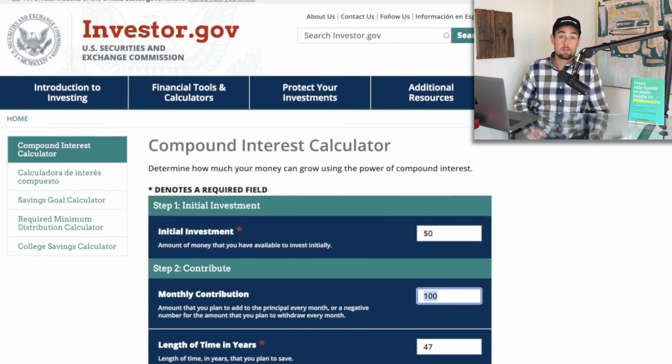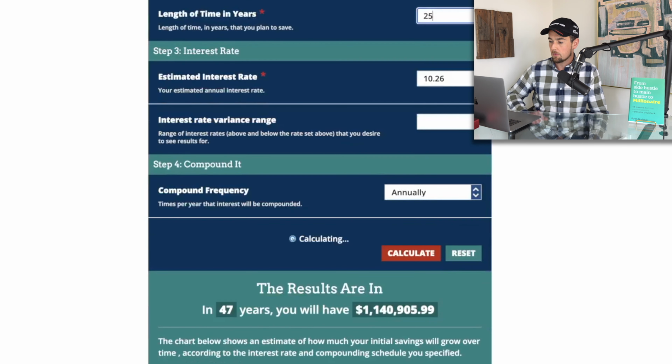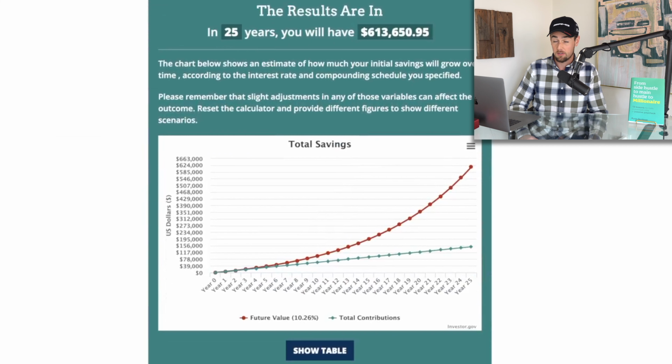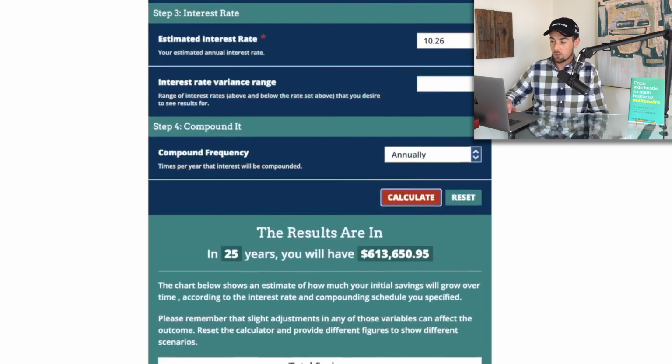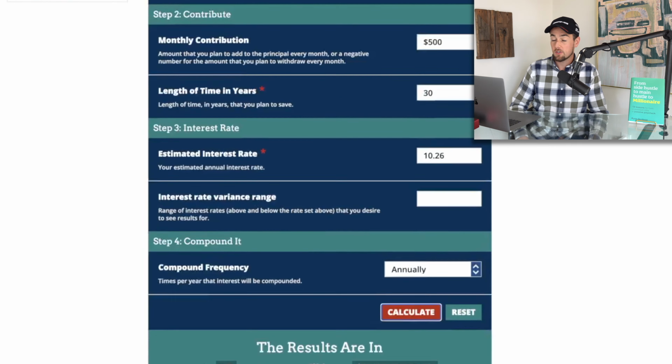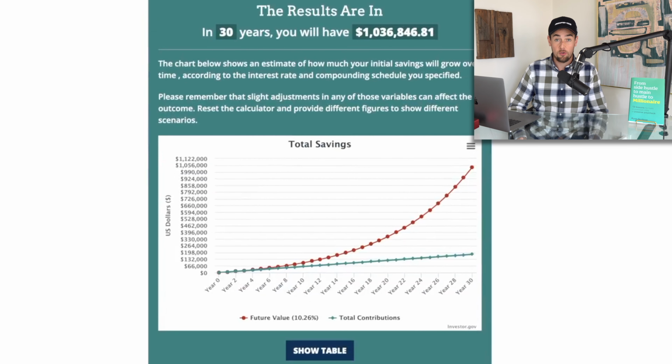Now, of course, that's a pretty long time, but if you wanted to do it quicker, all you'd have to do is increase your monthly contributions. Let's say instead you were ambitious and you had $500 per month to throw into index funds, and then let's say you did this over a 25-year period, well, that would end up being a value here of $613,000 in just 25 years. And if we push that out to the 30-year mark, just like that, there's $1 million in 30 years. So maybe you started at 20, you invest aggressively, and you want to retire at 50.